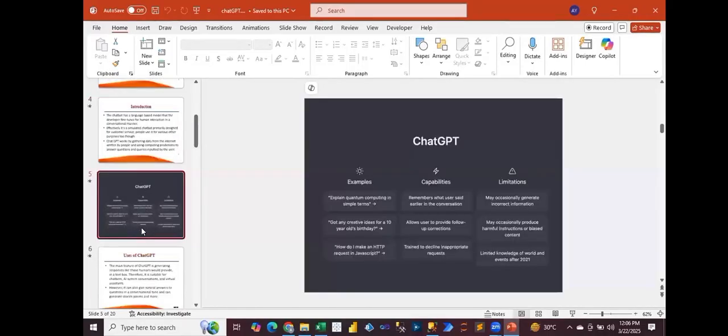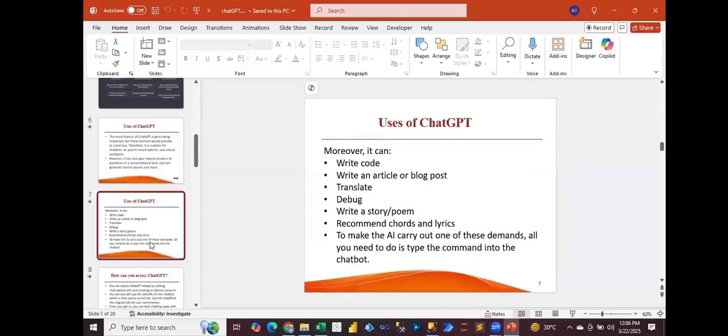Now this is a ChatGPT related slide. See, you can write code. It means programmers or developers are using ChatGPT to write code or to find bugs in their code. If there is any error, they want to refine the code, right? At that moment they can use this. If you want to write any article or any blog post, at that moment you can also use ChatGPT. For translation, you can also use this.